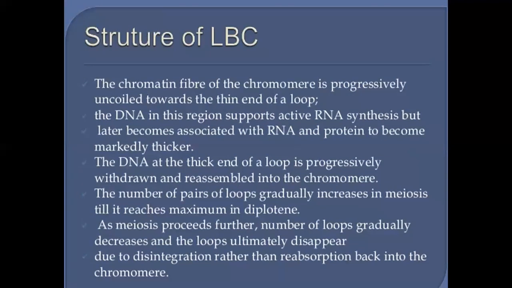The number of pairs of loops gradually increases in meiosis till it reaches a maximum in diplotene. As meiosis proceeds, the number of loops gradually decreases and the loops ultimately disappear due to disintegration rather than reabsorption back into the chromomere.